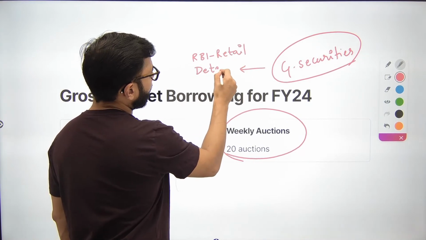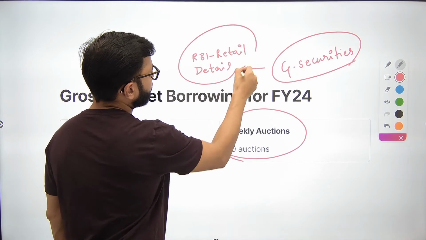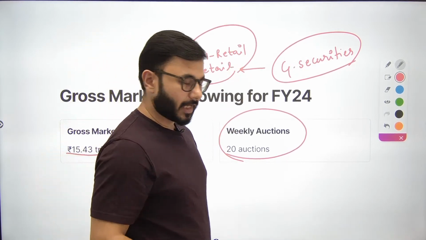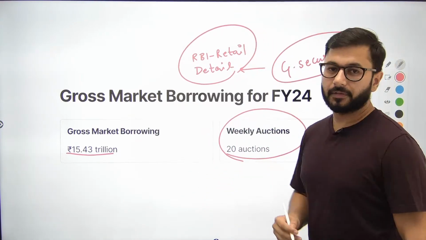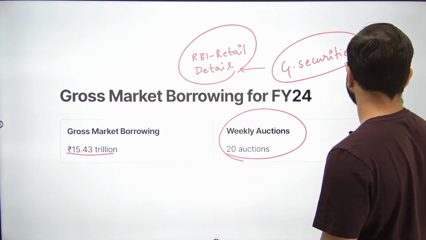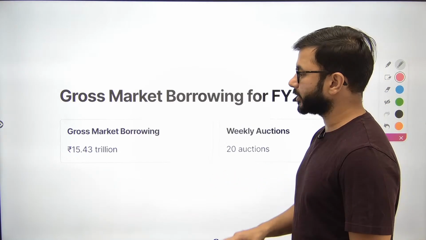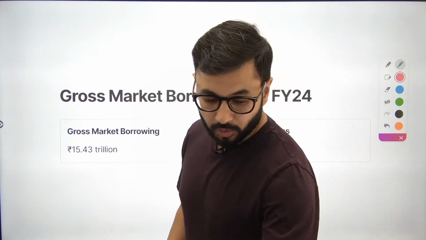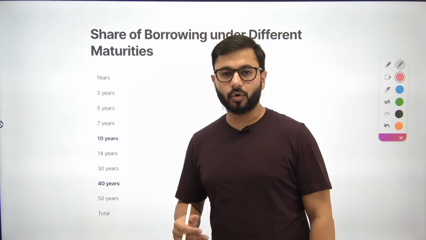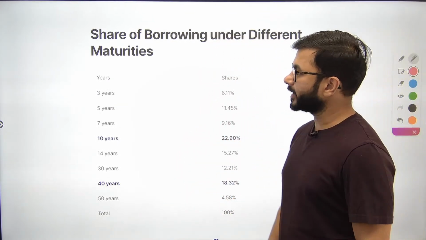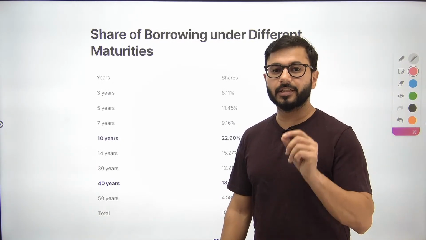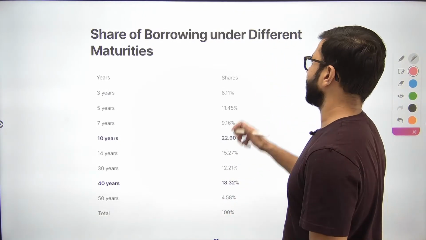If you just Google RBI Retail Direct, you will be sent to a website, and on this website, you as an individual also can buy government securities. So the government plans to borrow a total of 15.43 trillion this year, out of which some money will be borrowed through government security issues. How are they going to be issued? That is another important area that you should be clear about.